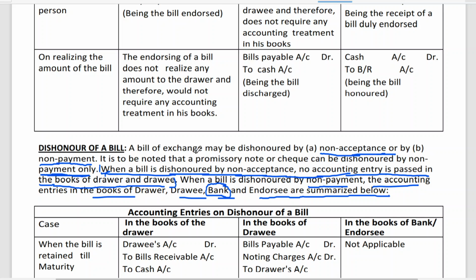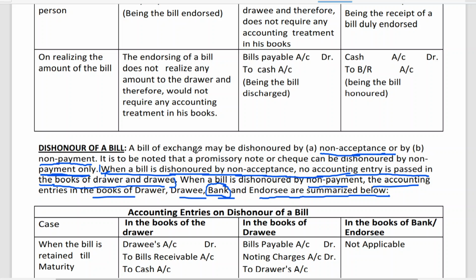Dishonor of the bill is nothing but, on the maturity date, maturity date means a due date, if he is unable to make a payment. Here please try to understand: I will be using the terms maturity date and due date simultaneously, but you know the meaning. I've explained already, due date normally means due date plus 3 grace days, it is called a due date, or as per the CA material they use the term maturity date. But when it comes to the average due date chapter, we'll use the term due date only. It is after adding 3 grace days. After adding 3 grace days, the bill is presented, and then the drawee refuses to make the payment. The bill is said to be dishonored.